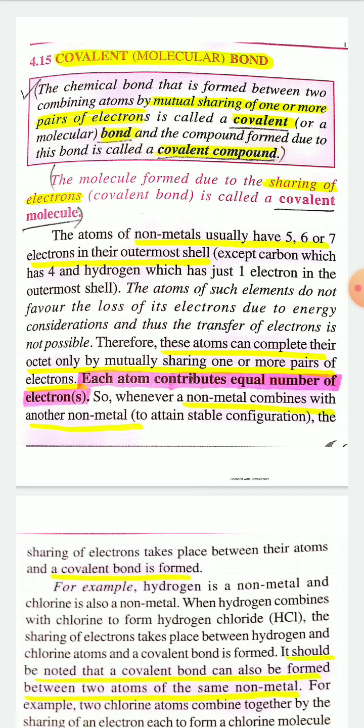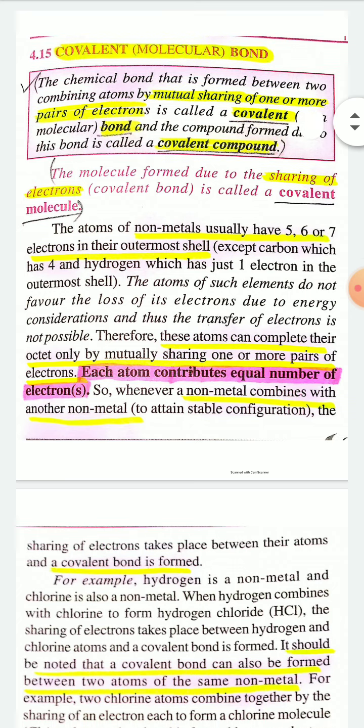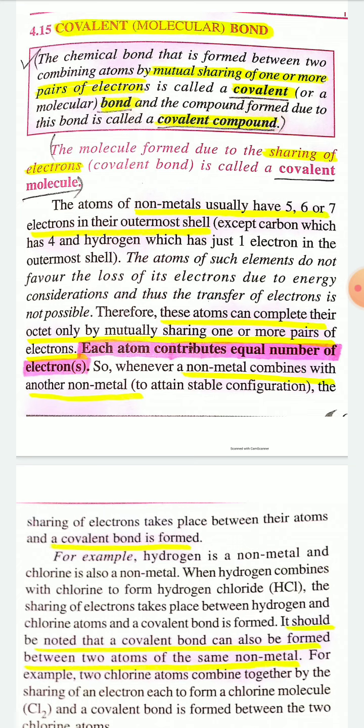And the compound formed due to this bond is called covalent compound. Thus, the molecule formed due to the sharing of electrons. Sharing of electrons means covalent bond. Sharing of electron pairs, one or more electron pairs, that is covalent bond. The molecule formed due to the sharing of electrons is called covalent molecule.